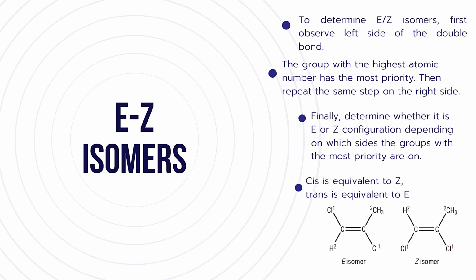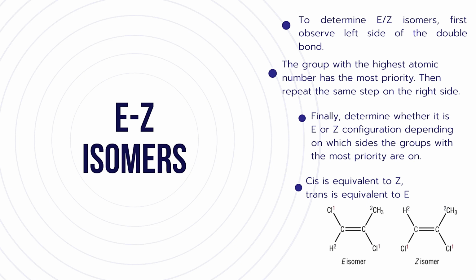First we select the left side of the double bond. Whatever groups are present, we give them priority depending upon their atomic number. Then we repeat the same process on the right side. Whatever atoms are attached to the carbon on the right side of the double bond, again we give priority to those groups depending upon their atomic number. Finally, determine whether it is E or Z configuration depending on which sides the groups with the highest priorities are on. For example, if you see the first example,